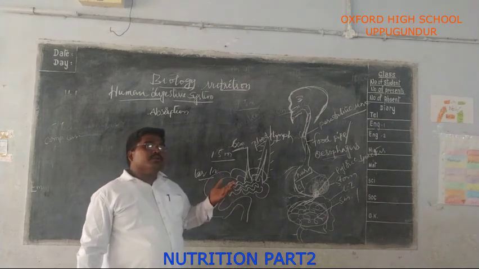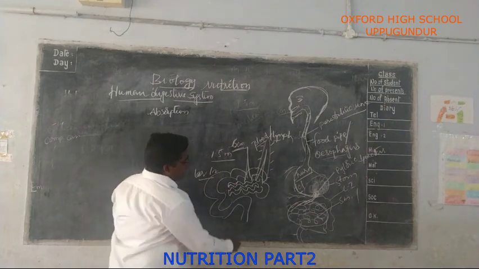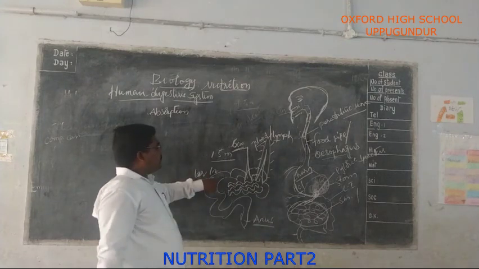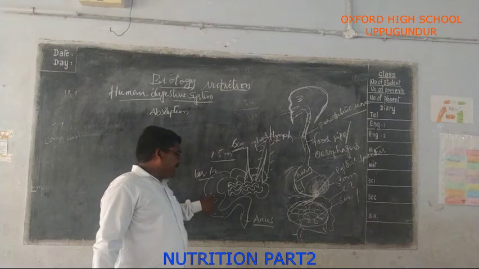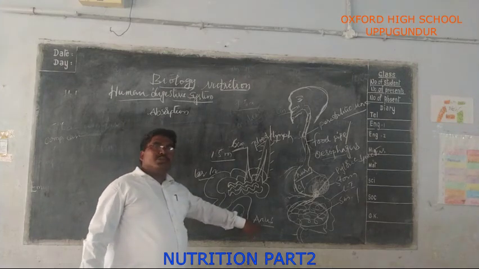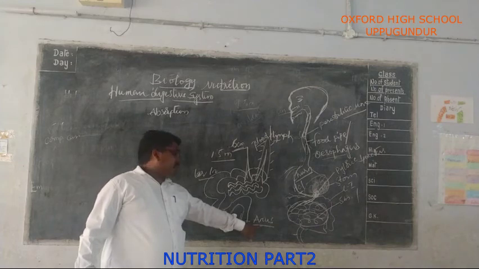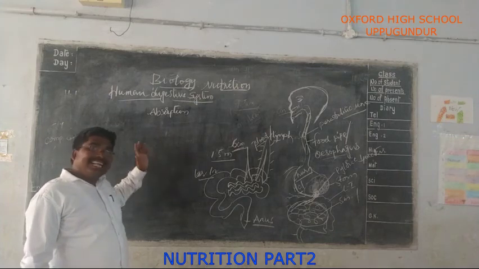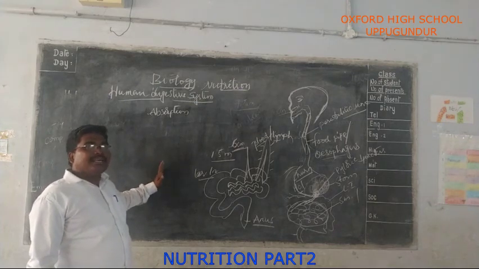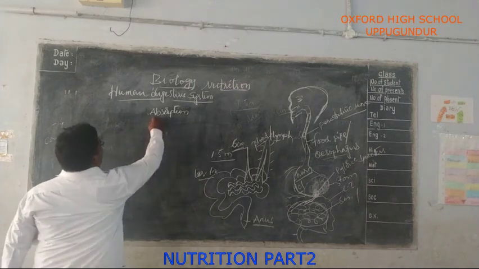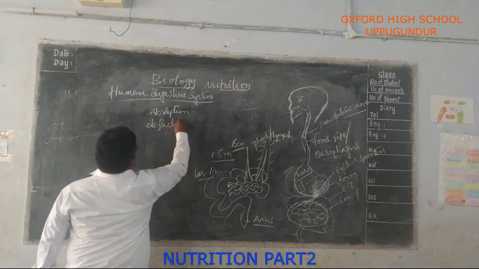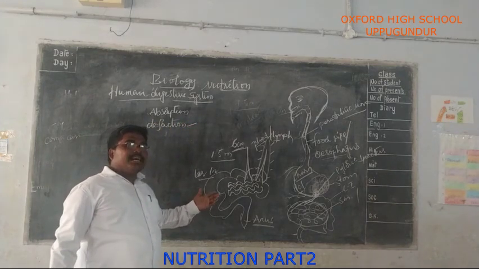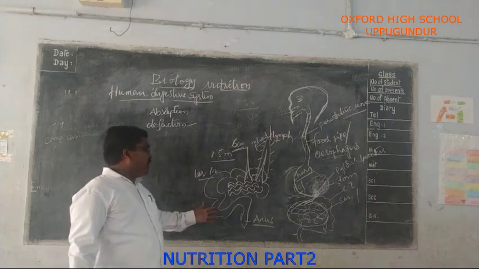The waste comes out of the body through the anus, which is the last part of the alimentary canal. After the maximum reabsorption of water in the large intestine, the rest is passed out through the anus. The passing of the unwanted or undigested food materials through the anus is called defecation. These are all one mark questions, very important. What is defecation?